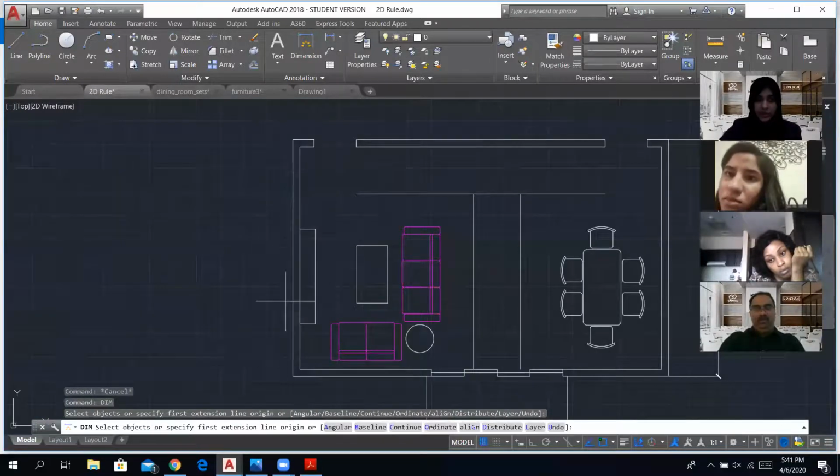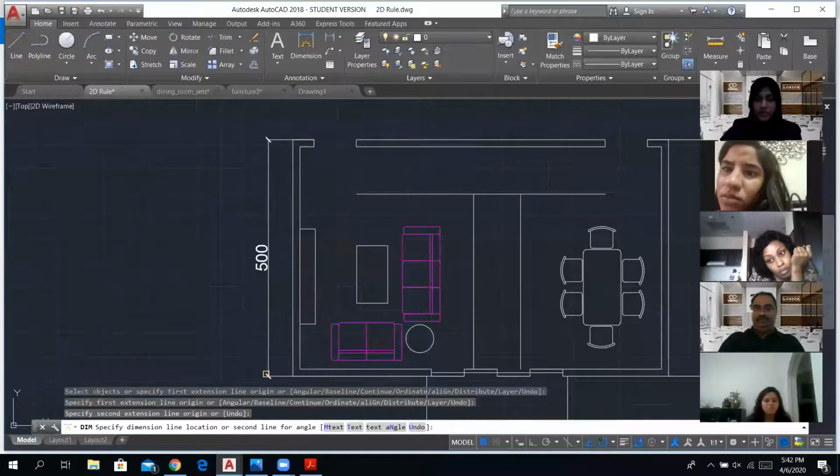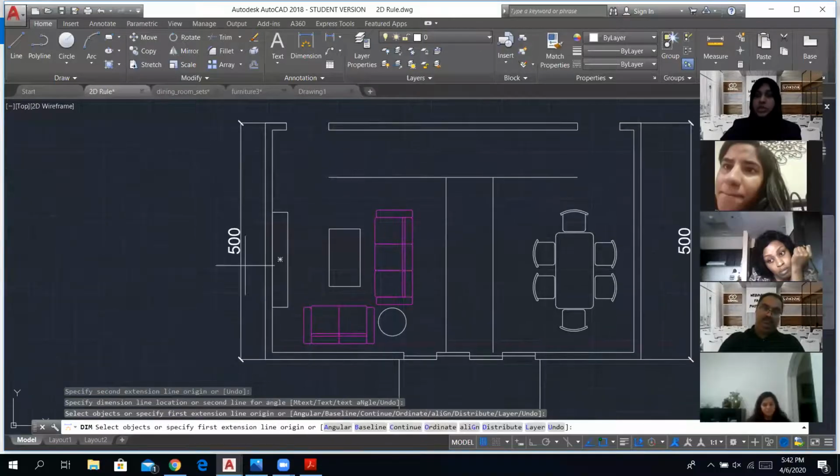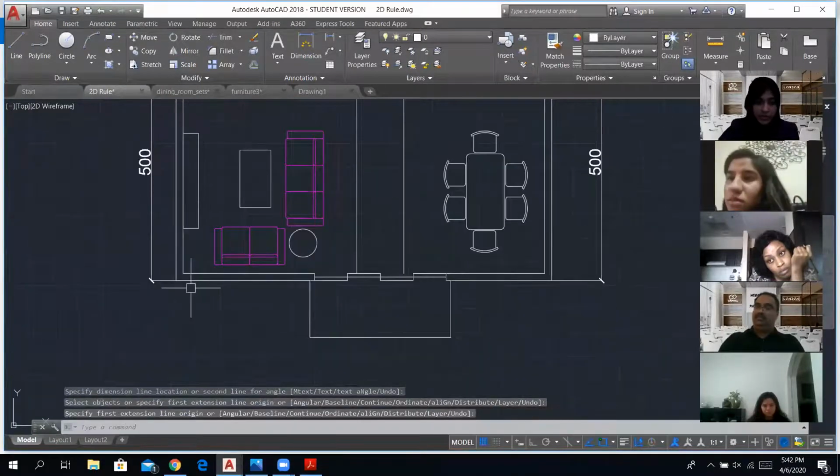let's say I'm going to dimension this part. I'm going to click on the first corner and the ending corner, second click, and if I drag it out, it's going to give me the dimension of the rectangle. All right, similarly again, if I want to do it, let's